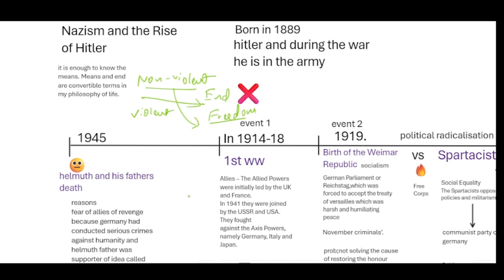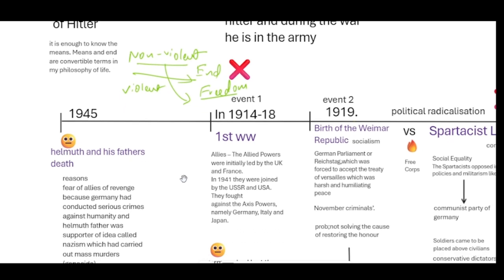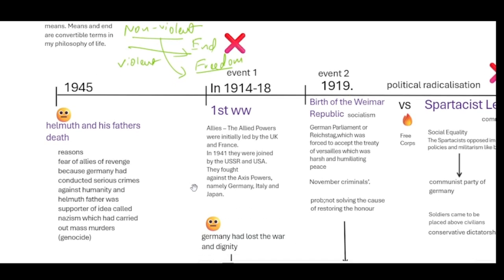There was a party called Nazism, of which Helmut's father was also a part, and they carried out atrocities and created mass murder, that is genocide.